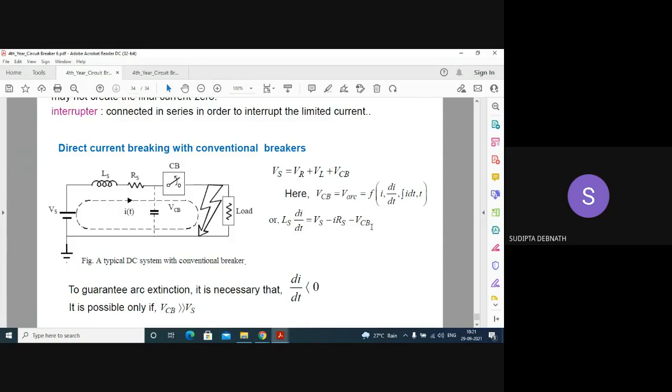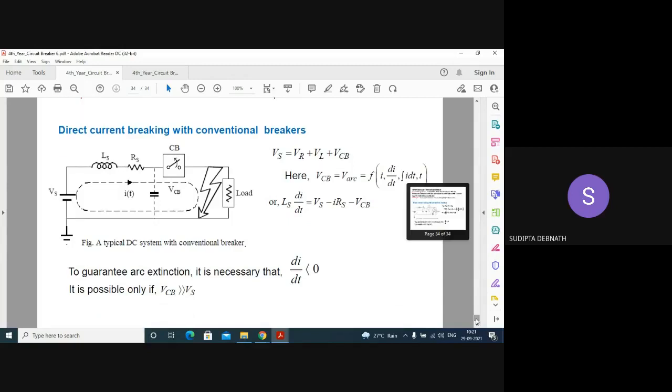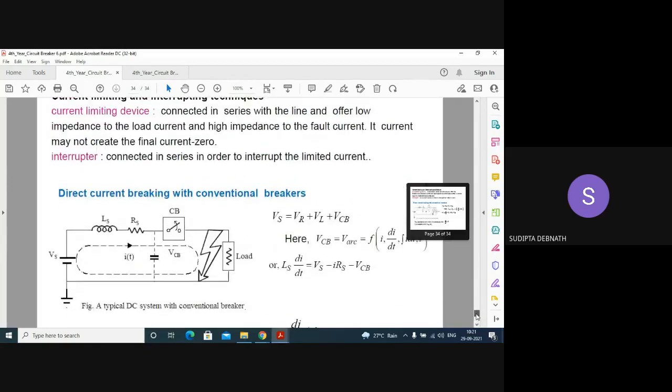For that, this Vs should be less than this value. Okay. So this is only the general concept of how arc extinction is possible in a DC circuit breaker.